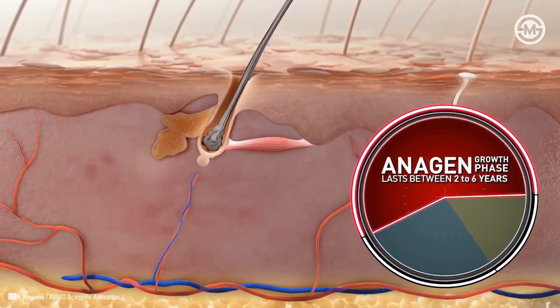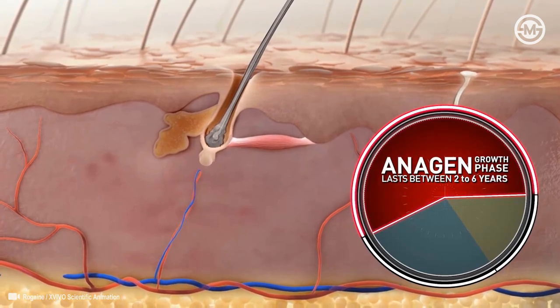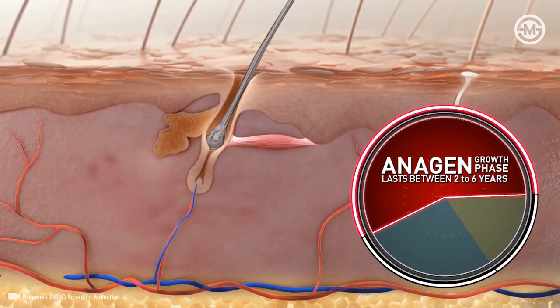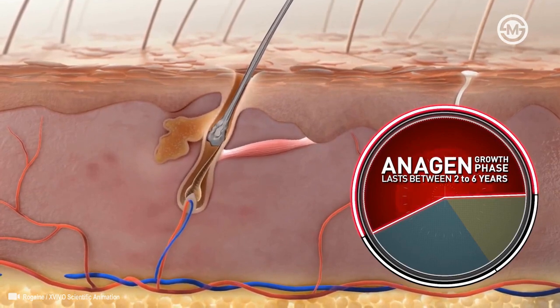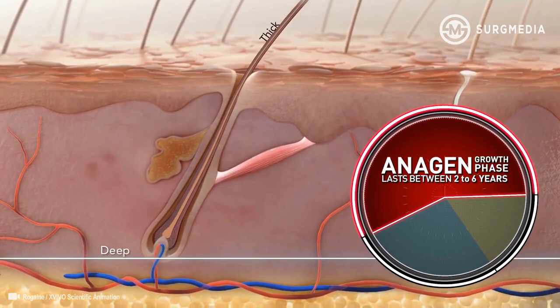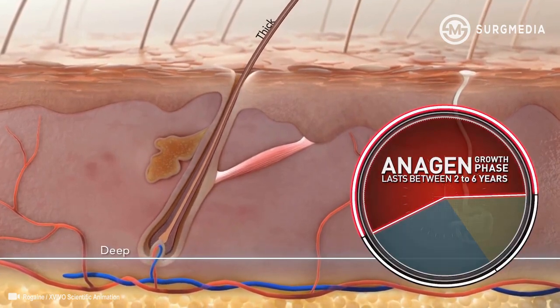At the start of the new anagen phase, the follicle regrasps the papilla. The blood supply reconnects, and a new hair grows. The old club hair naturally sheds as the new hair grows to the same depth and thickness as in the previous cycle.